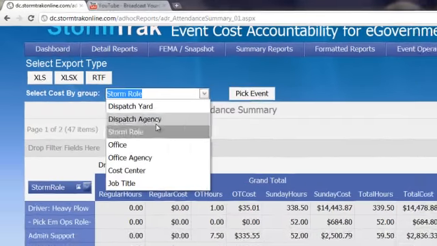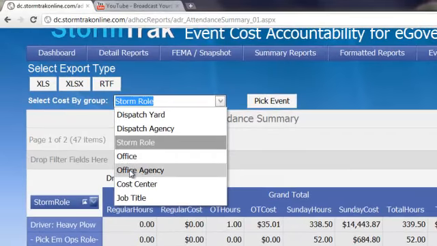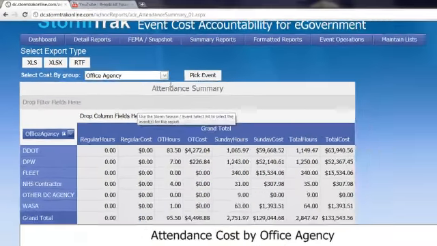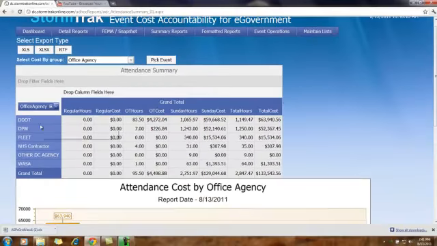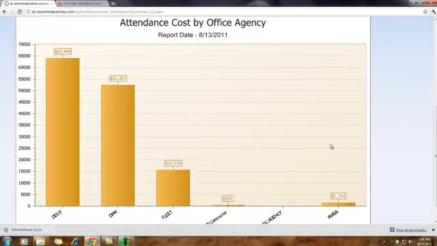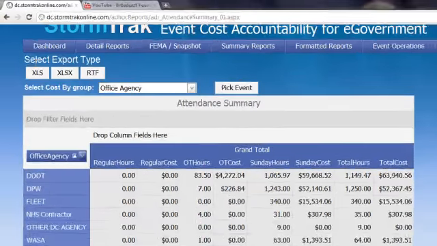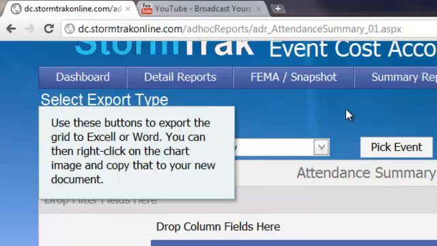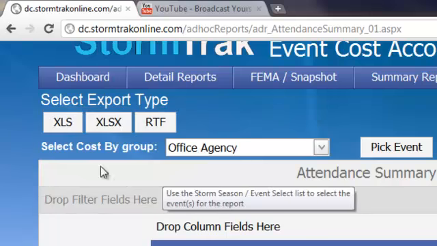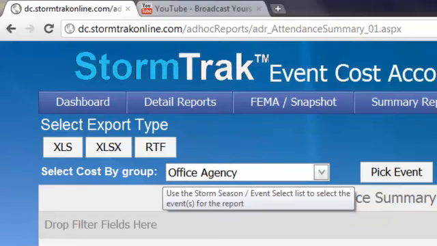I can also change this to look at it by the office agency, and you can see my grouping changes. It also changes the graphical representation below. The export options for summary reports are intended to reflect exporting the table only.